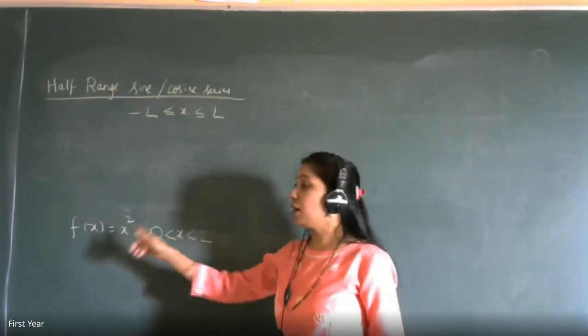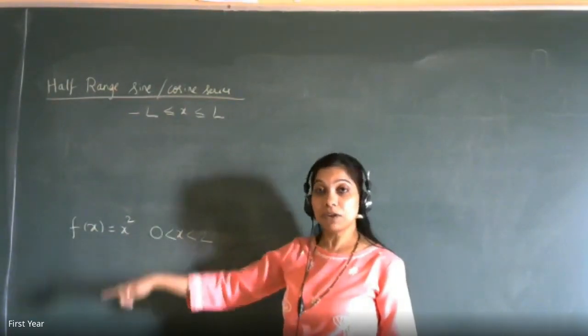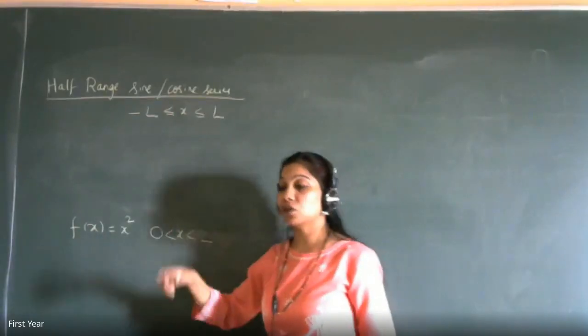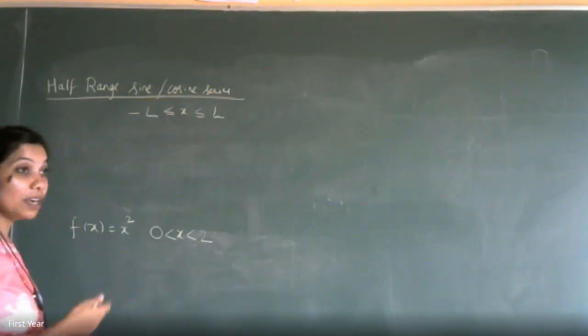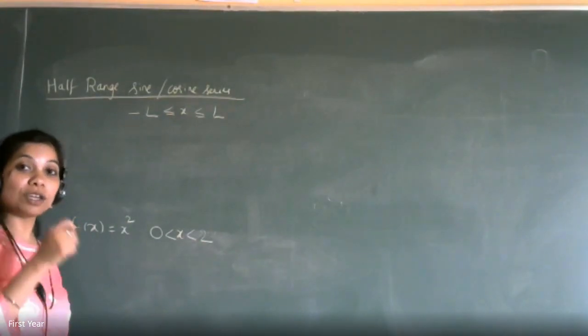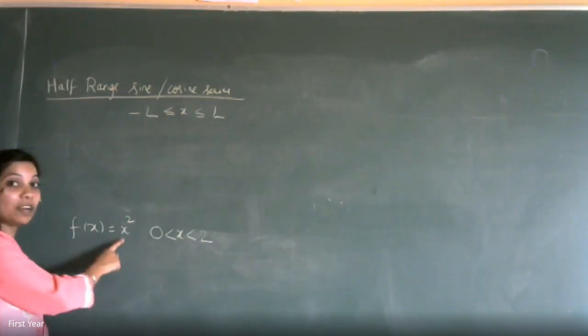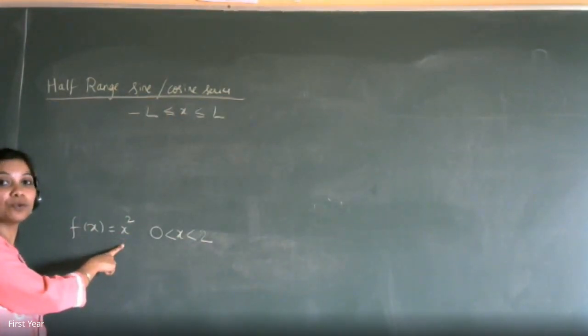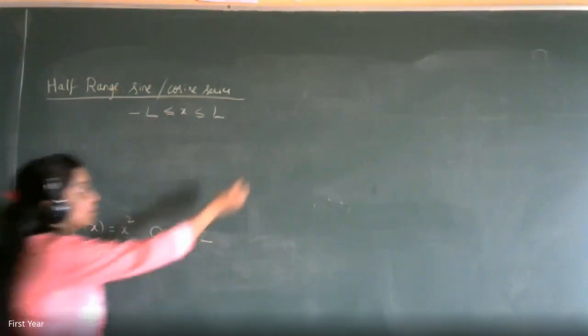So you can think that it will become an even function and we get only cosine. You will get only a cosine series. But what is the speciality about the half range? The same function I can convert to odd also, in the range minus 2 to 0. Just now what I showed you, what was the function? x square only, na?